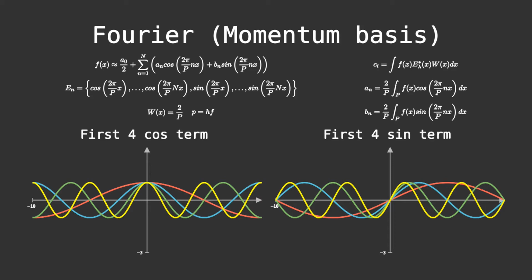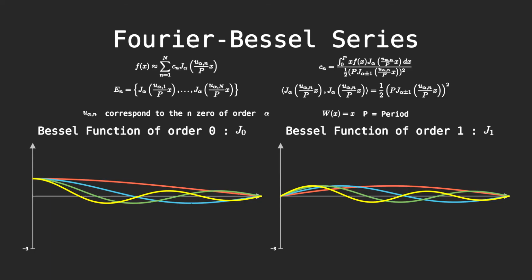We say that the Fourier series corresponds to the momentum basis. This is because when we use Fourier series, we find the frequency of our function. The momentum is related to the frequency by the equation momentum equals the Planck constant h times the frequency. Finally, I've made you a graph to show you the first 4 cosine and sine basis vectors. If we want, we can use fancier polynomials.